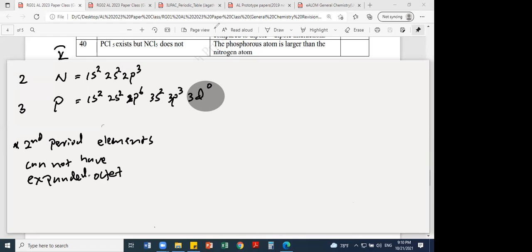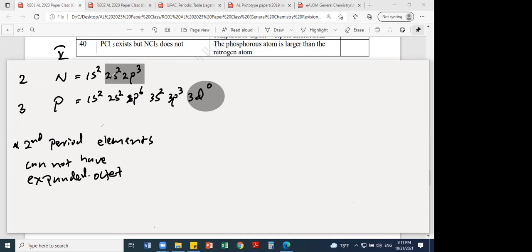One of the best examples is that you cannot have NH5 or NCl5, not possible, because nitrogen is second period and cannot have 5 bonds around it. Maximum 4 bonds. It can have a maximum of 8 electrons. The second energy level can have a maximum of 8.